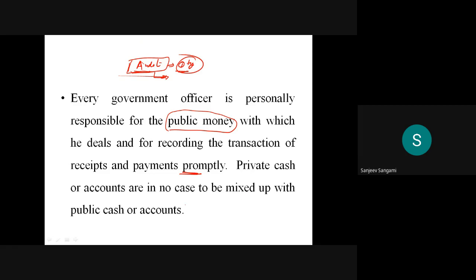Private cash or accounts are in no case to be mixed up with public cash or accounts. Assume that in the department you have 1 crore. You cannot use even a single rupee for your private work. Even if you take 1 rupee, the purpose for which it was taken has to be entered, and for what kind of work you are using it. All of that will be entered in the bill.